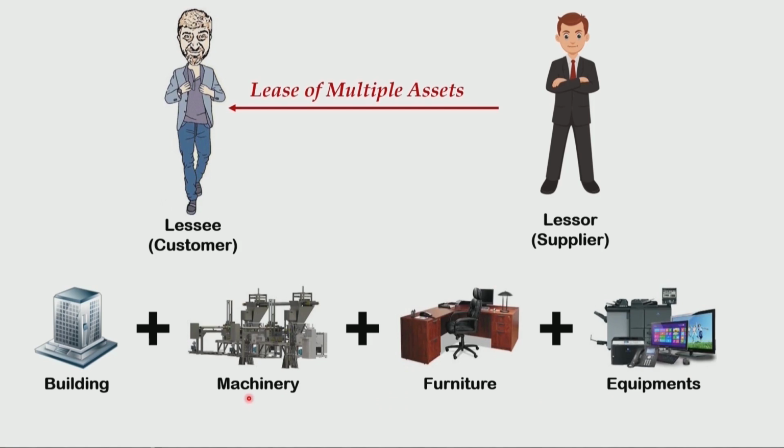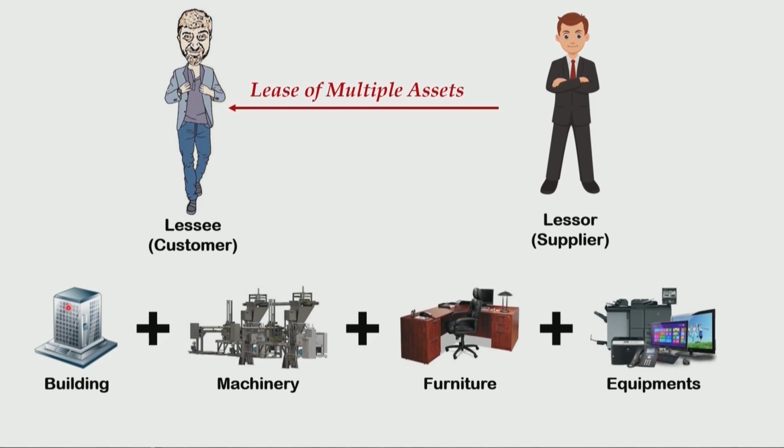So once again I repeat, if there is individual independent use of these assets possible, then each asset will be accounted for separately as a separate lease component. That means then there will be 4 lease accountings even though there is a single lease contract.